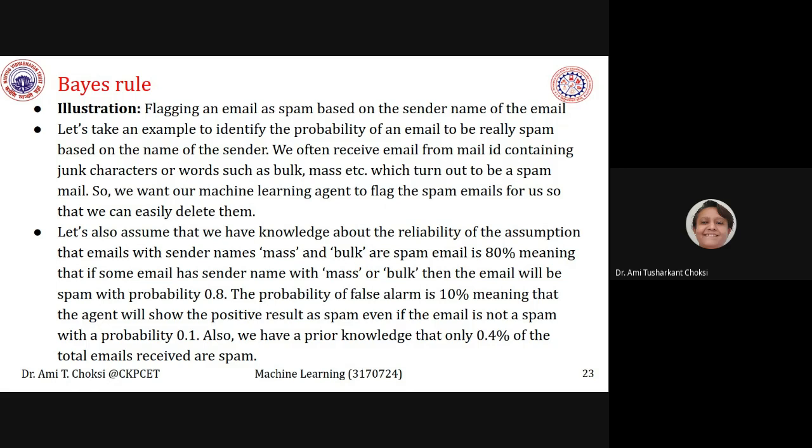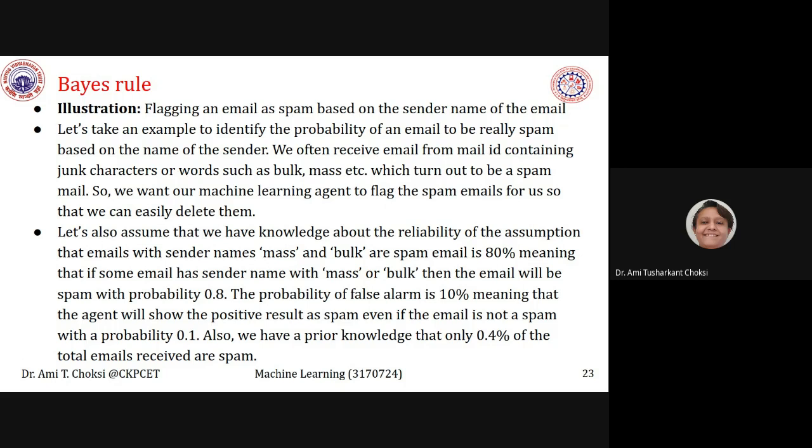We can say that some advertisement is there or anything other than that, and they want to get information from us. Such types of emails are also there, isn't it? So what we want is flagging an email as spam based on the sender name of the email. From the sender name, we want to mark it as spam.